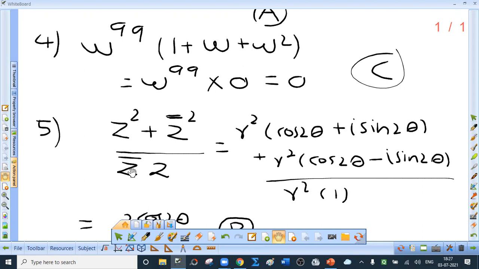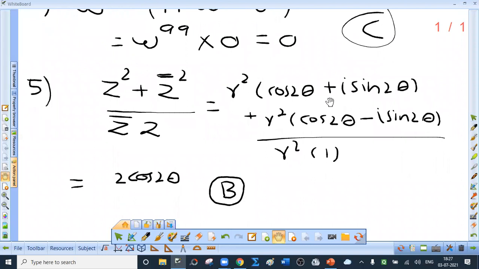What about the denominator? z bar into z is r square, cos square theta minus i square sin square theta, but i square is minus 1, so cos square plus sin square is 1. So r square. Now r square gets cancelled. Add cos 2 theta plus this plus cos 2 theta minus this. This gets cancelled. So 2 cos 2 theta is the answer, which is given in option B.